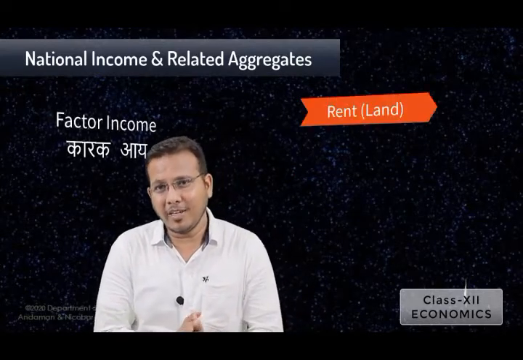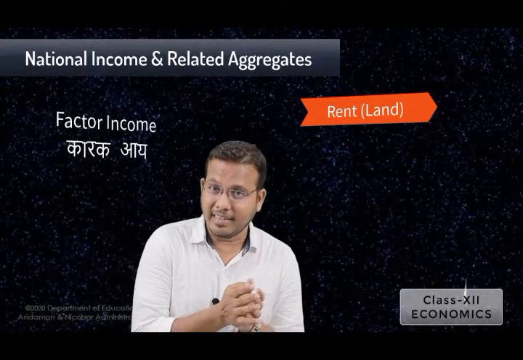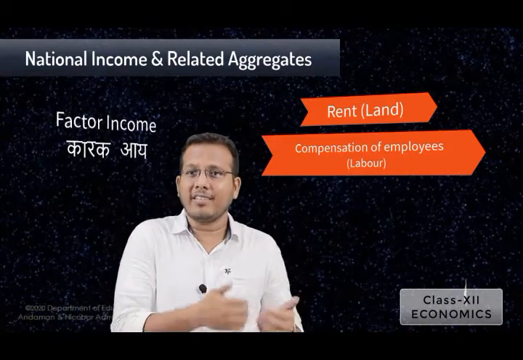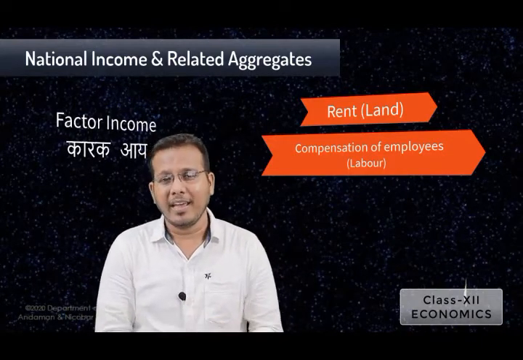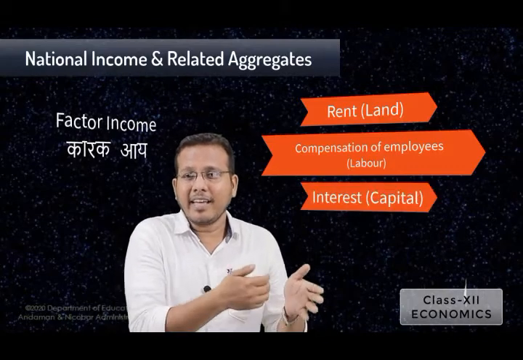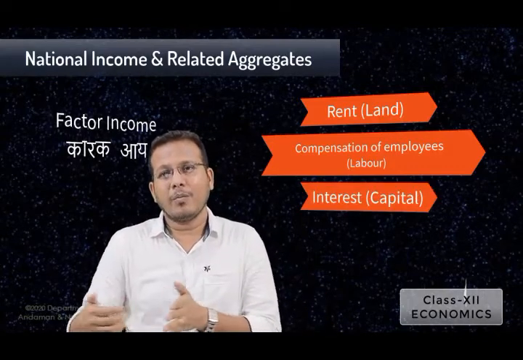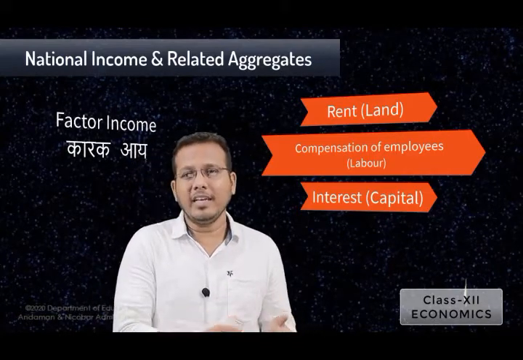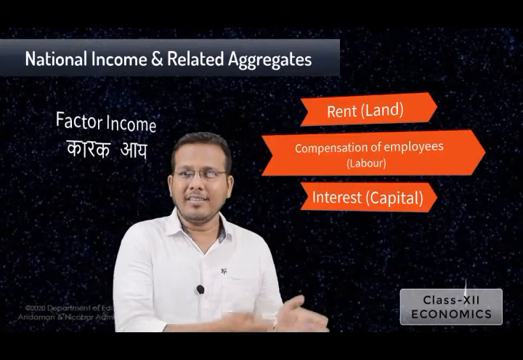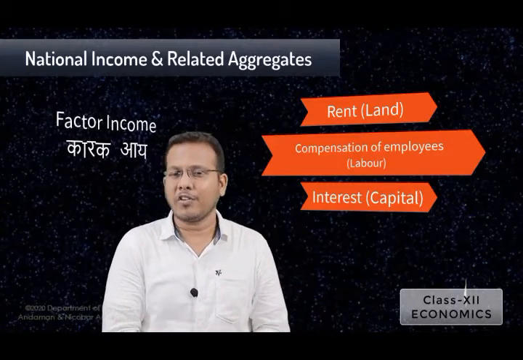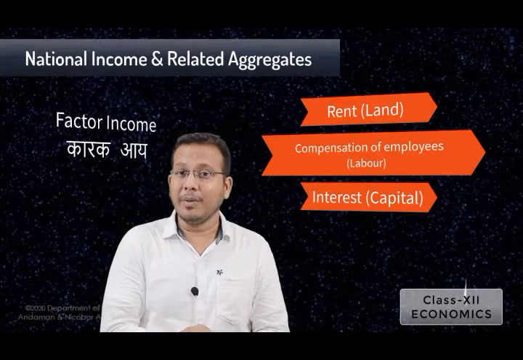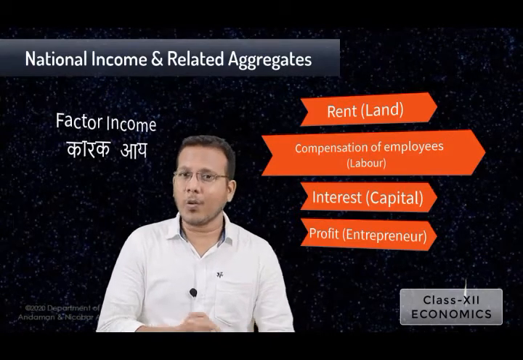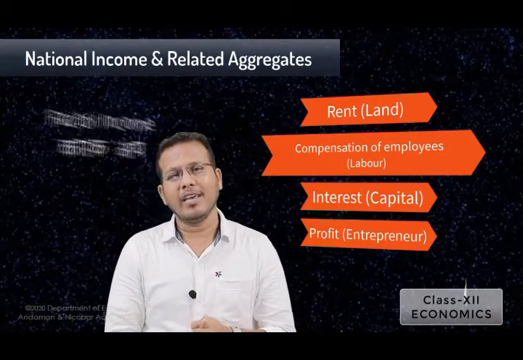So here the rent is being received by the household from the production unit, and the compensation of employees has been received by the household sector for rendering their services as employees to the production unit. And the capital which is being utilized by these production units is being paid in return in the form of interest. And at last, for using the entrepreneurial skill of these entrepreneurs in the production process, the production units will pay in the form of profit. So these are the factors of income which are included in the calculation of national income of a country.